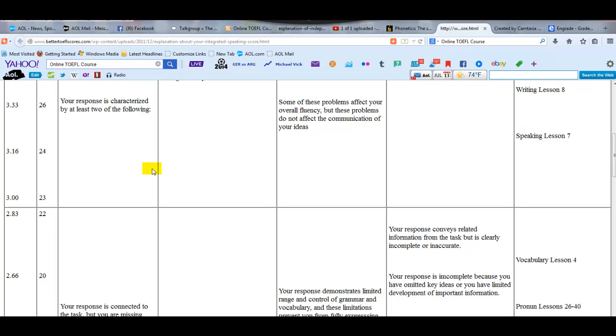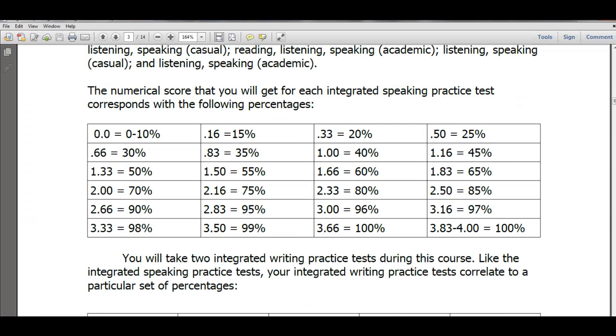I'm going to put you at 2.83 out of 4, 22 points out of 30 on this particular practice test. Now, for the purposes of our class, here are the percentages that correspond with the integrated speaking practice test. So I gave you 2.83. That's still pretty good. So I'm going to put you at about 95% on this particular assignment.